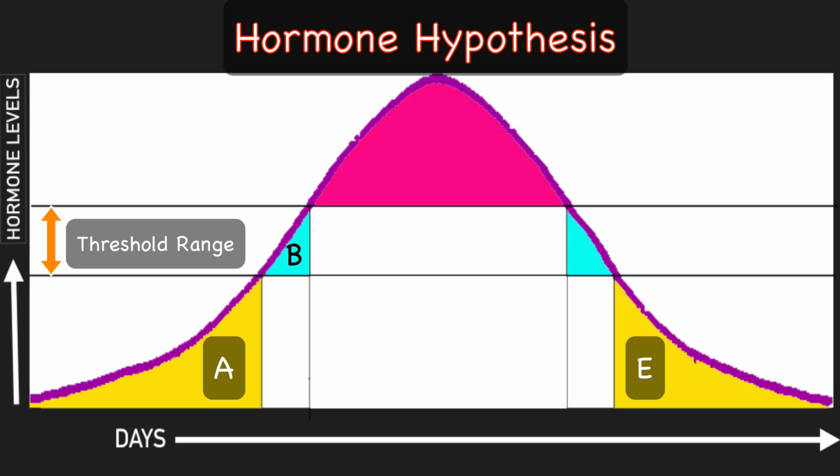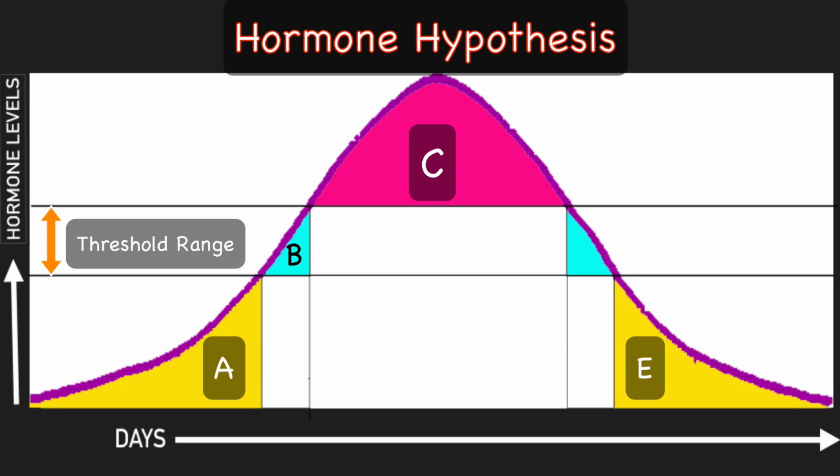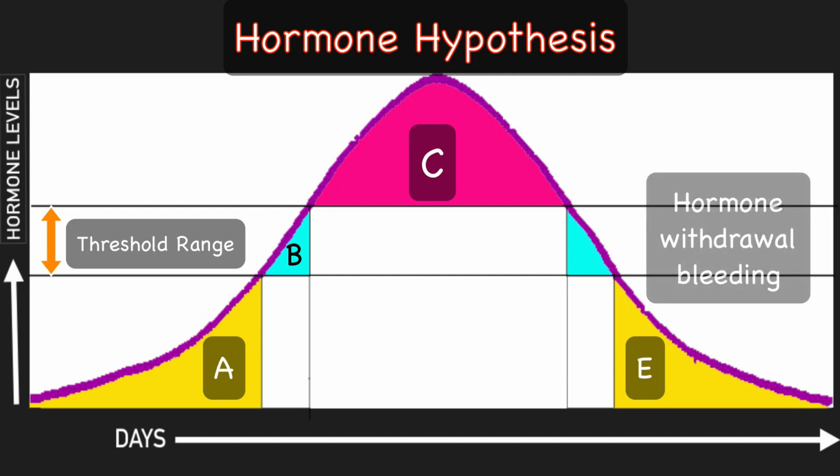When the hormonal levels are above the threshold range as shown in the pink shaded area, there is superthreshold amenorrhea. When the hormonal levels come down from the superthreshold levels, as happens when you abruptly stop the high doses of progesterone in the DUB treatment and reach the threshold level, there is a hormonal withdrawal bleeding, shaded area D.